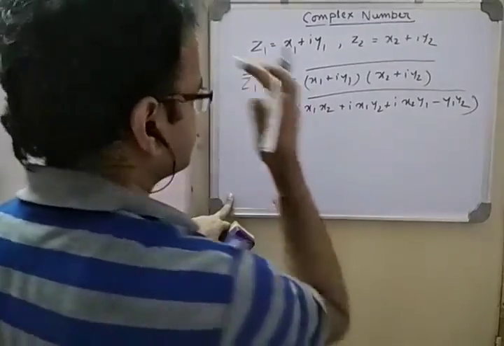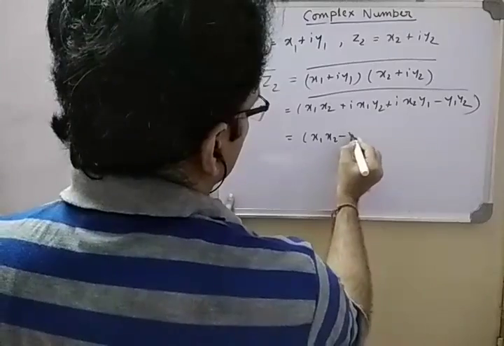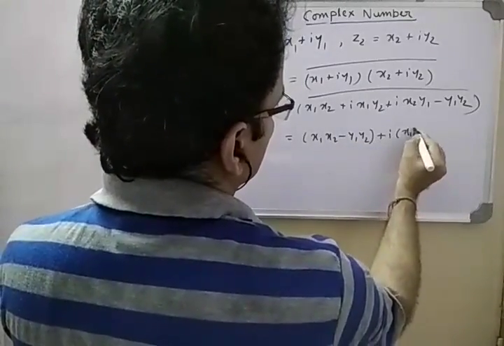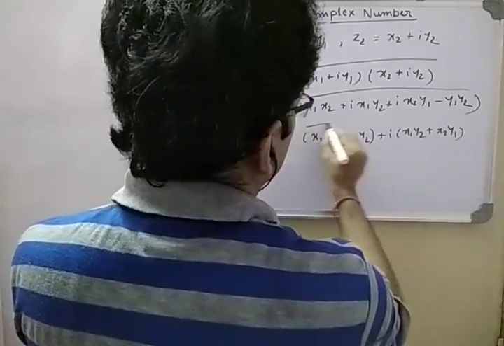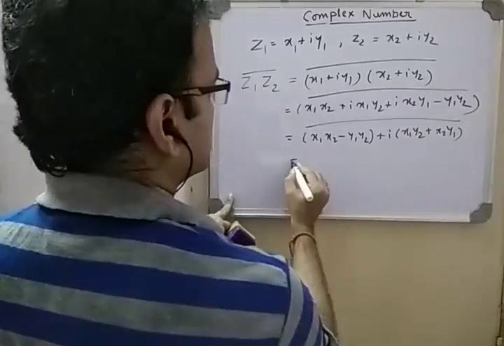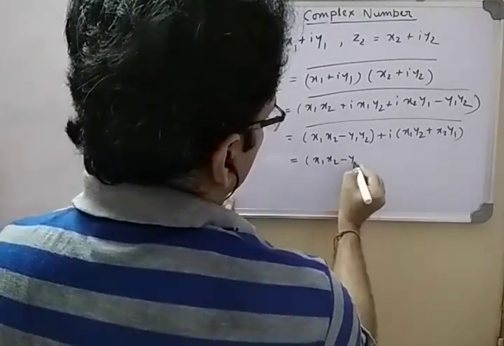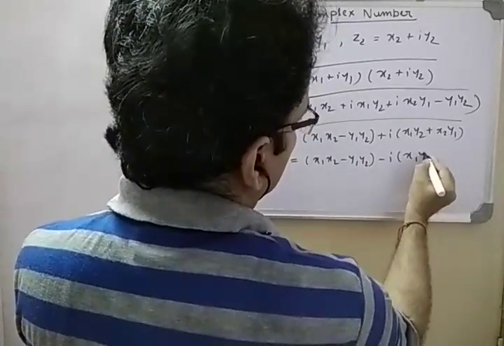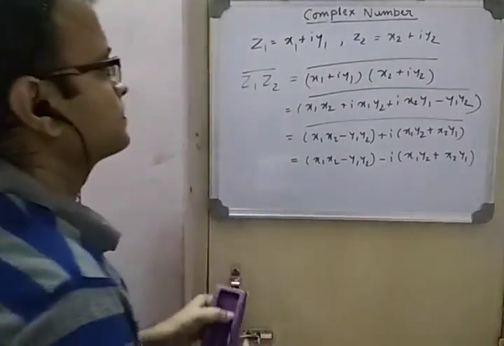So let's rearrange: x1 x2 minus y1 y2 plus i into x1 y2 plus x2 y1, and the bar of this one. So we'll take the conjugate, so i will be replaced with minus i.